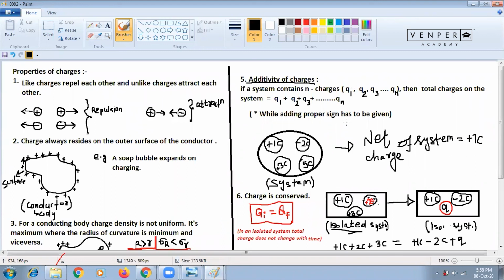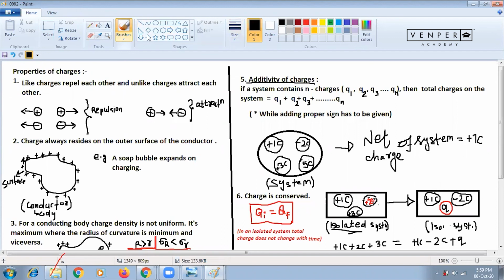Here you see one example where a system is there. Everyone see here, one system is there. Here 1 coulomb, here minus 2 coulomb, and here 3 coulomb, here 5 coulomb. If you add all charges, then 1 minus 2 plus 3 plus 5, so it is giving you how much? Plus 7 is giving.